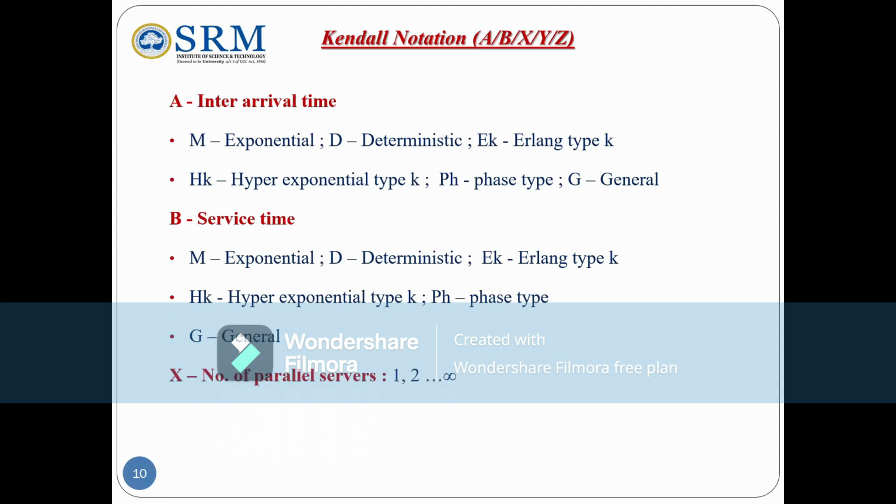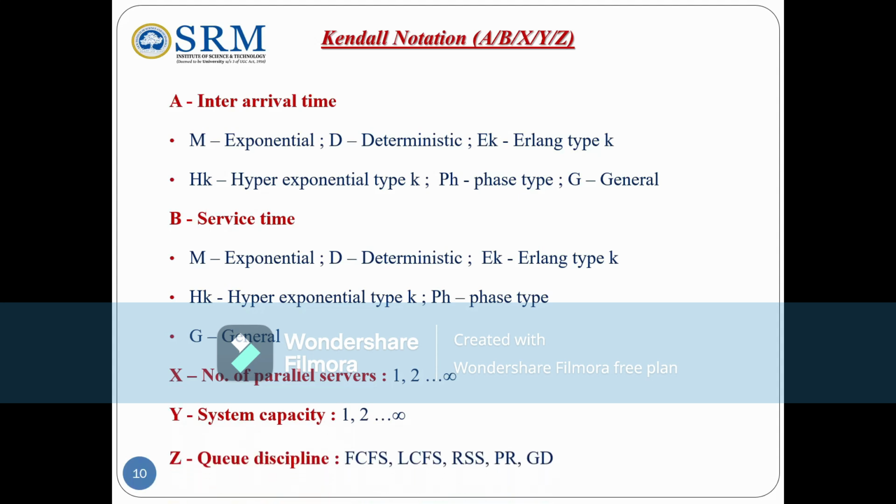X is the number of parallel servers, from 1 to infinity. Y is the system capacity, from 1 to infinity. And Z is the queue discipline, which as already discussed has five types.